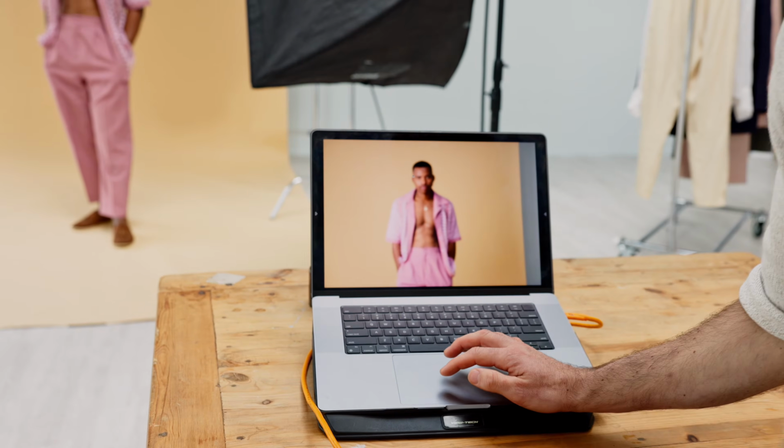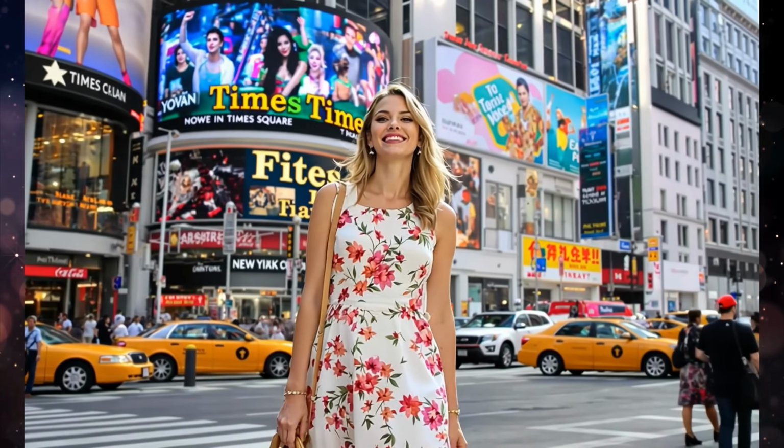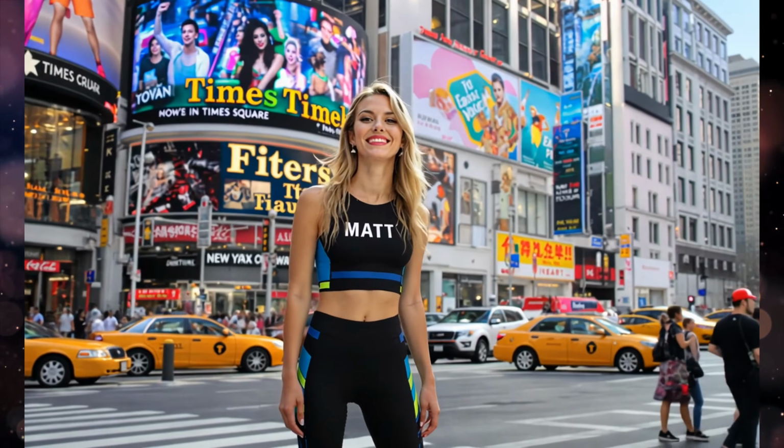Previously, trying to apply clothing to images was a hit-or-miss process. You'd often end up with random outfits or poorly matched designs. But with this new workflow, you have complete control to create exactly what you envision. No more guesswork, just precise, high-quality results. This is a game changer for online businesses, saving time and letting you showcase designs on various models with ease. Whether you're in fashion, e-commerce, or digital content creation, this workflow opens up incredible possibilities.